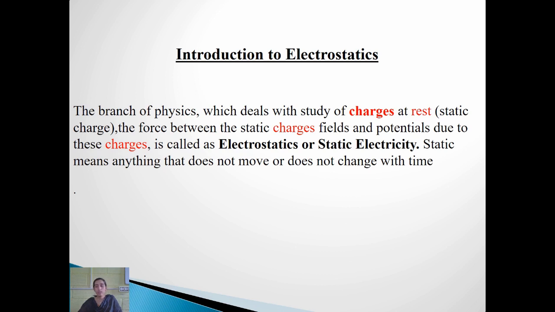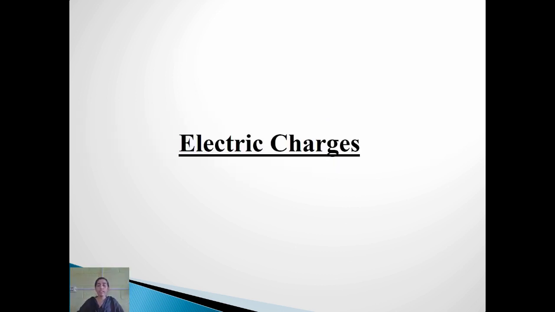All these phenomena we are going to learn under this chapter. Right? Static means nothing but it is not movable, not moving with respect to time. The key point in this whole chapter is about electric charges which are at rest.